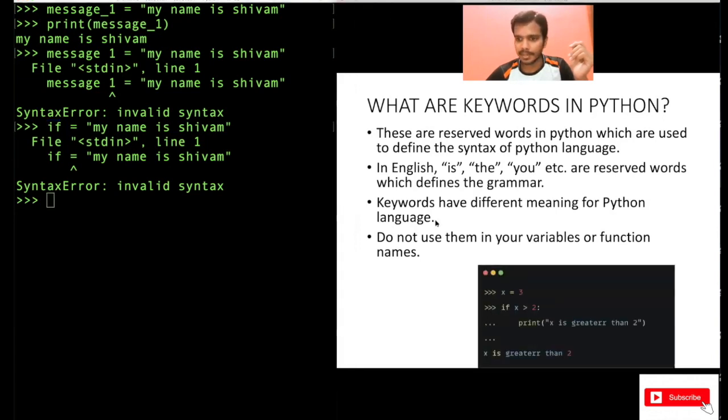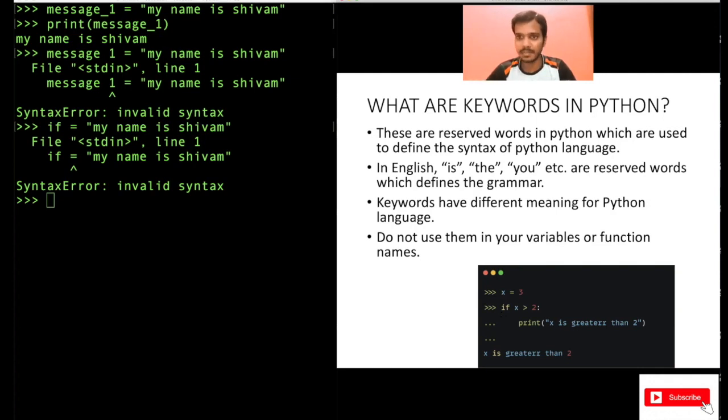See this. If has a special meaning in Python. This is code that we will discuss later, but I've just given an example here. Let's say you want to find out if x is greater than 2. This is a simple logical statement: if x is greater than 2, print x is greater than 2. You have to print this, right? So if has a special meaning here in Python. It checks whether x is greater than 2 or not.